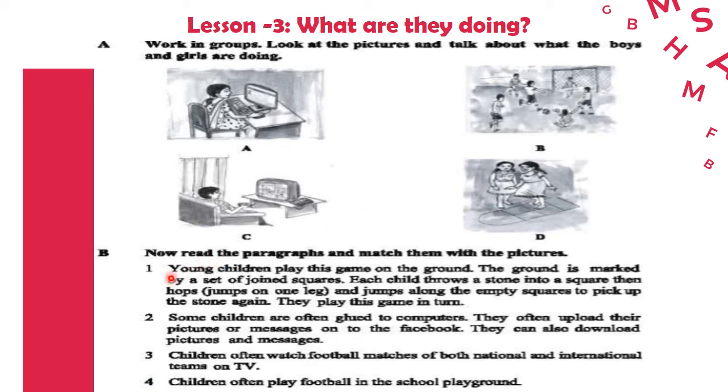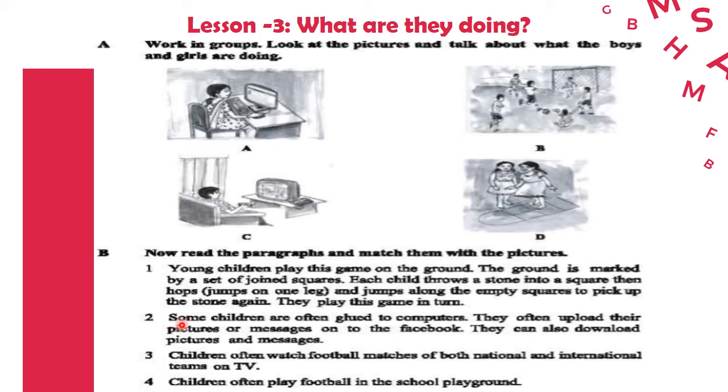Okay, so let's read the clue. Number 1, young children play this game on the ground. The ground is marked by a set of joined squares. Each child throws a stone into a square, then hops, jumps on one leg and jumps along the empty squares to pick up the stone again. They play this game in turn. So what do you think? What would be the picture for this clue? Yes, it's option D, or picture number D.